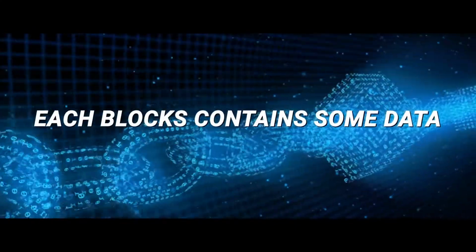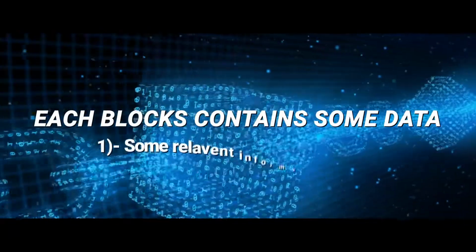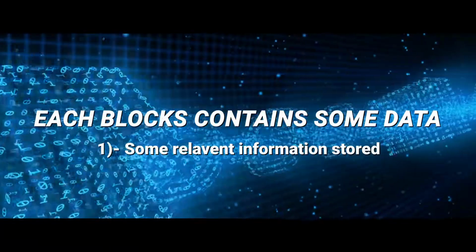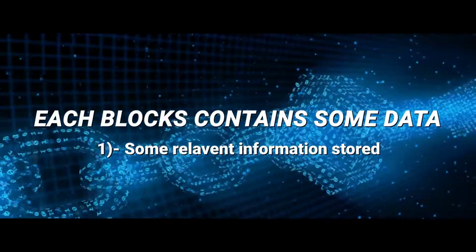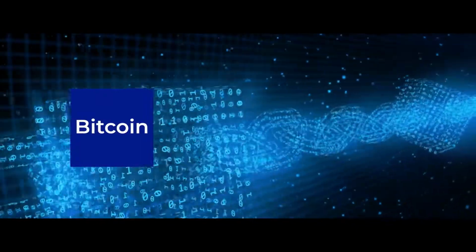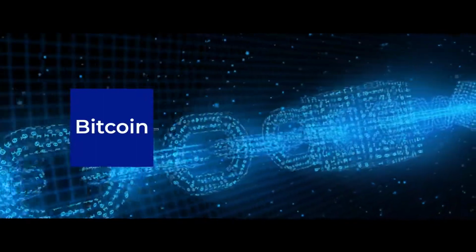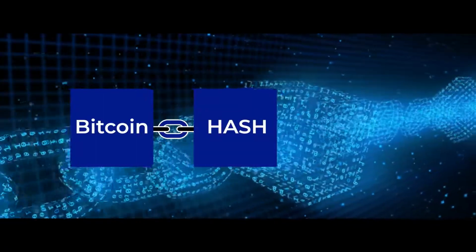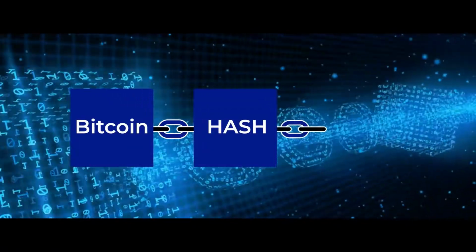Each block contains some data. Number one, some relevant information will be stored. For example, if we are using Bitcoin, the transaction would be there, showing from where the currency is transferred to another person. The second piece of data stored in this block is called the hash, and the third is called the previous hash.